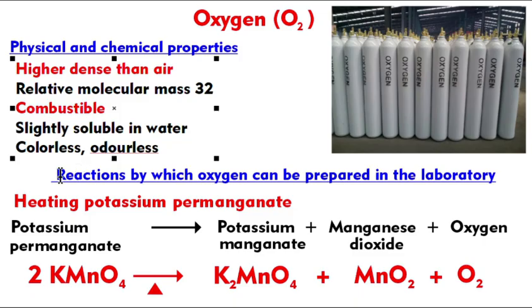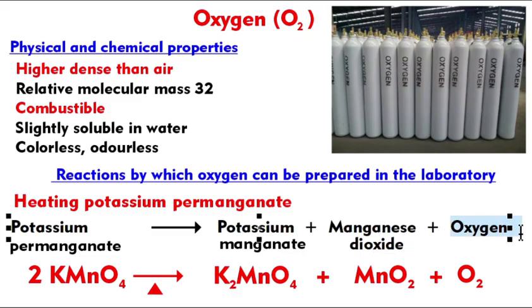How do you prepare oxygen gas in your laboratory? That is by decomposition of potassium permanganate. This is very important. Potassium permanganate will give potassium manganate K2MnO4 plus manganese dioxide MnO2 plus oxygen.